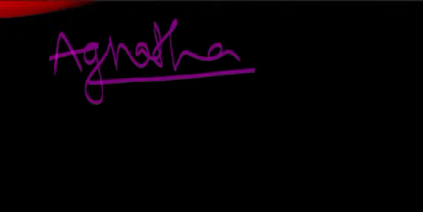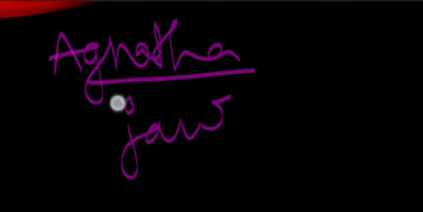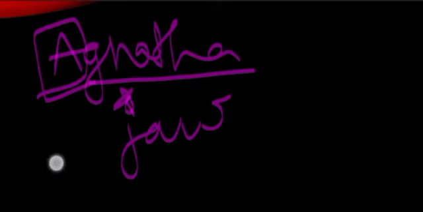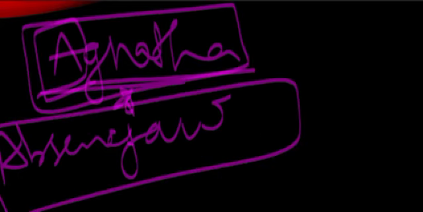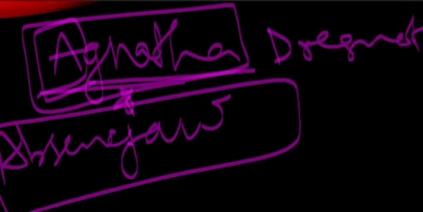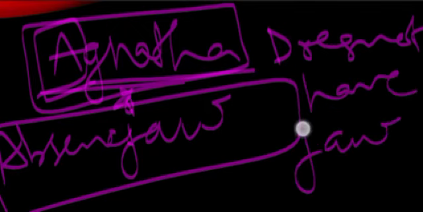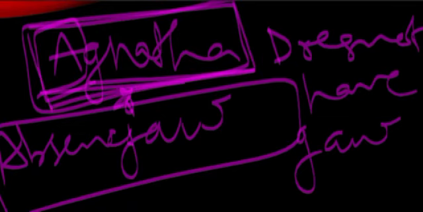Okay, Agnatha. Gnathos means jaws, and I always say that whenever there is an A, that stands for absence of something. So this term Agnatha means absence of jaws. So the animals which do not have jaws are included in the subphylum Agnatha.